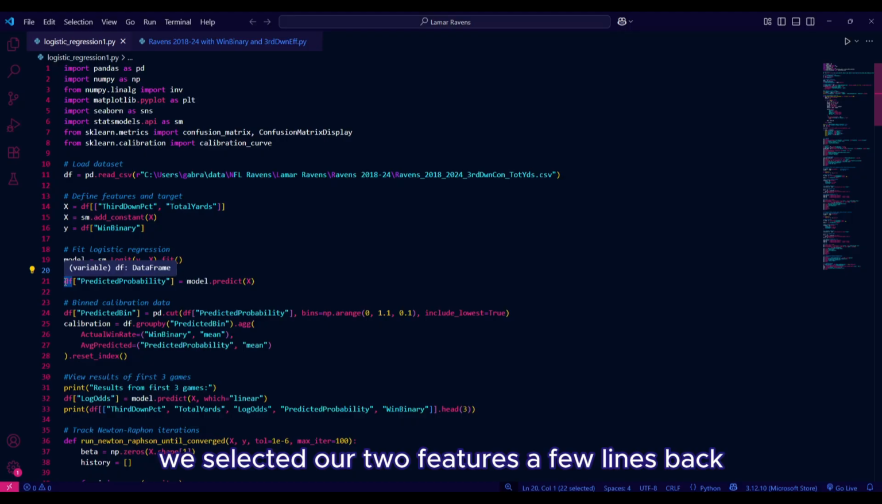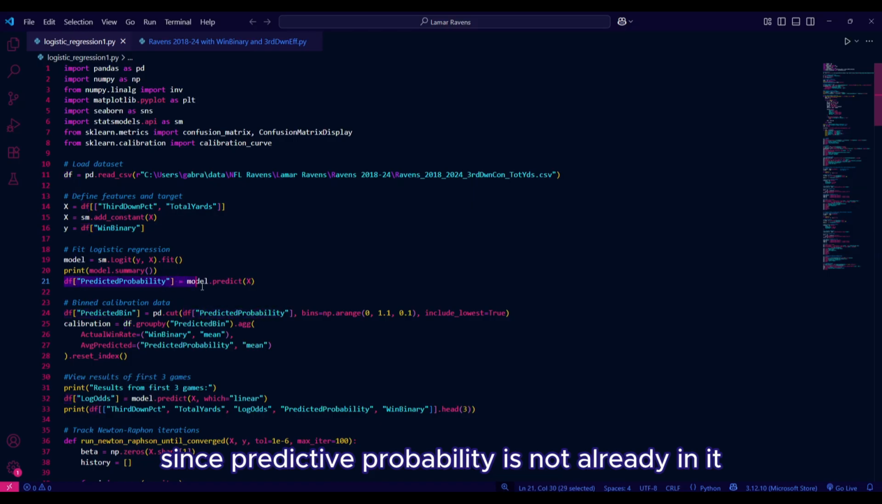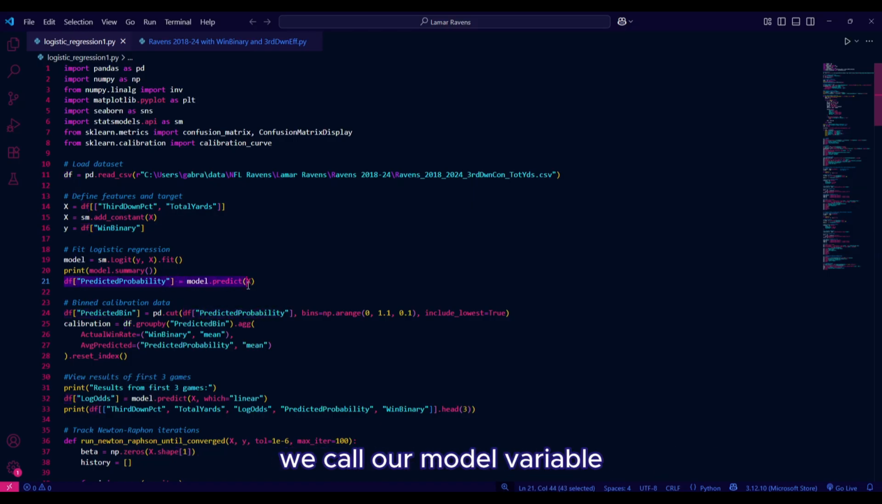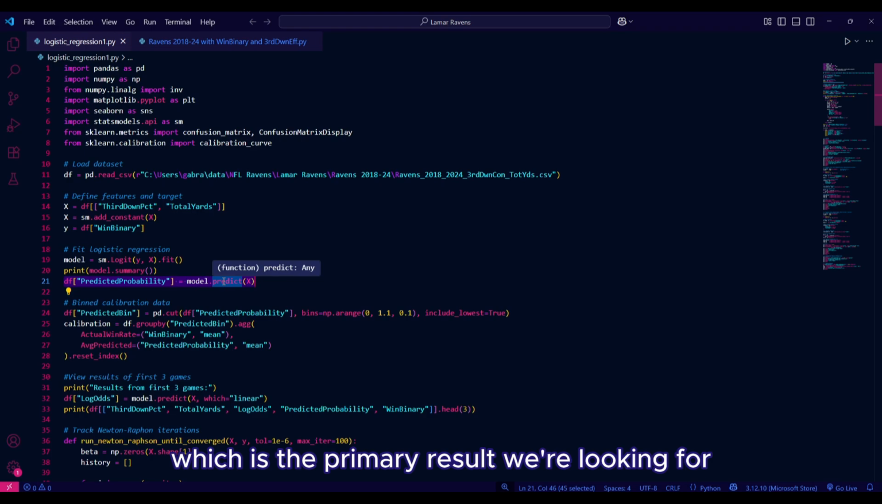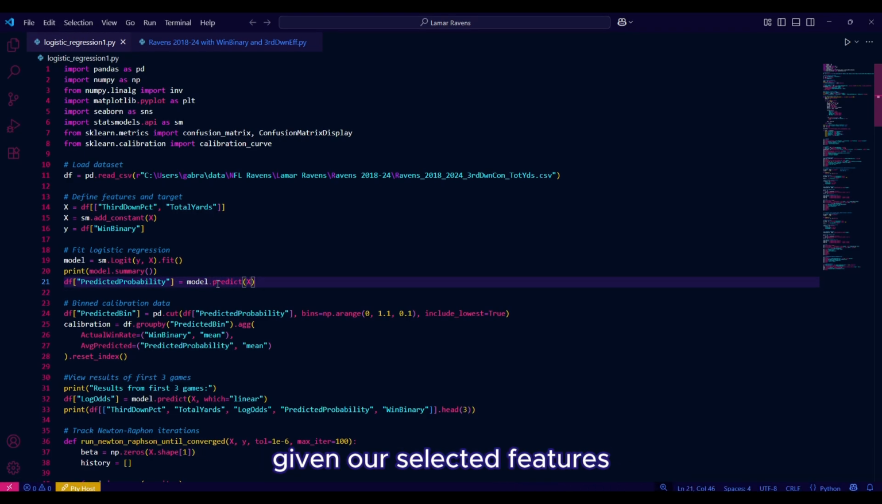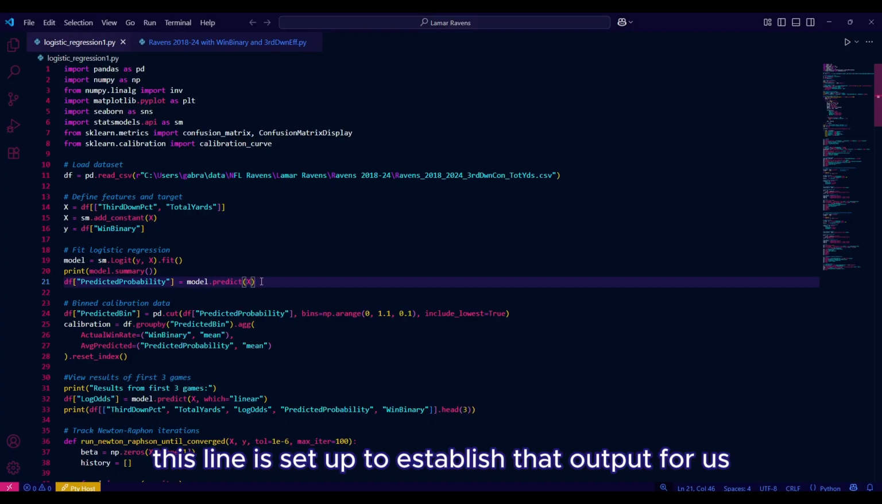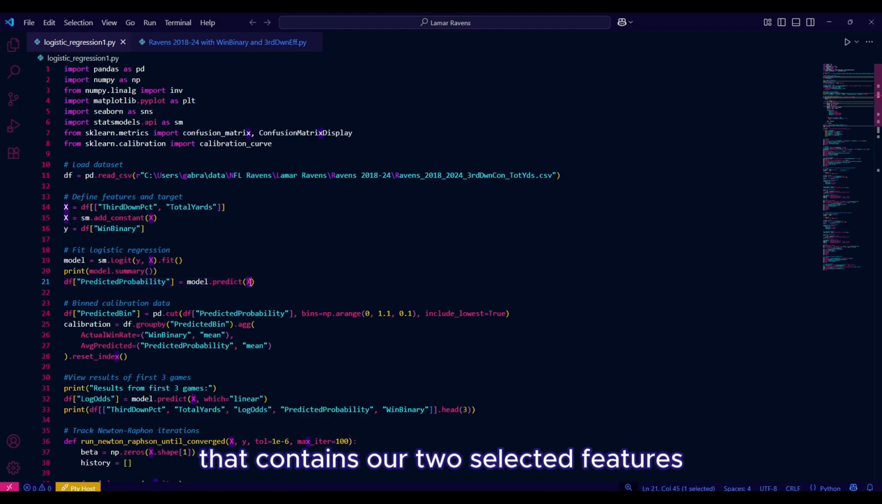In the same way we selected our two features a few lines back, this line does the same, except it's creating a new feature since predicted probability is not already in it. On the right side of this line, we call our model variable and use a predict method with it, which will return the predicted probabilities, which is the primary result we're looking for. We want to see the probability of a win given our selected features. This line is set up to establish that output for us when the analysis is done. And lastly, we use x as an argument since that is a variable that contains our two selected features, third down percentage and total yards.